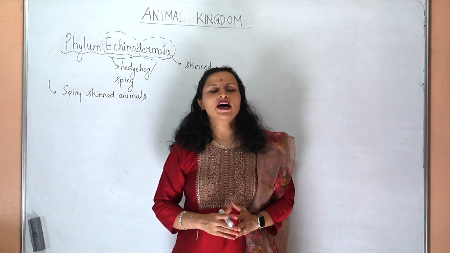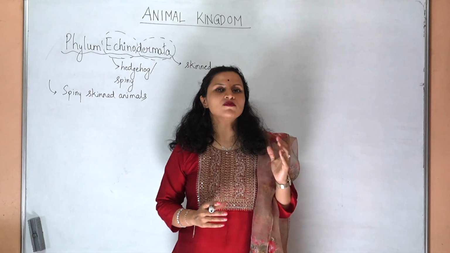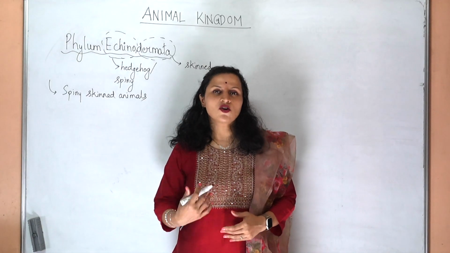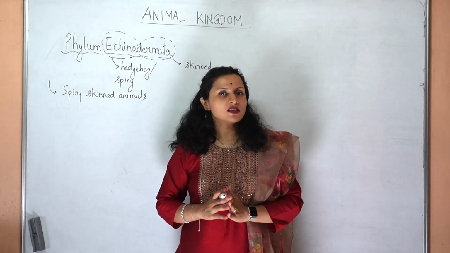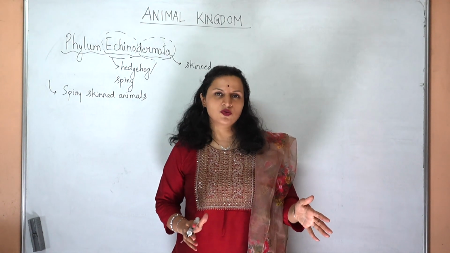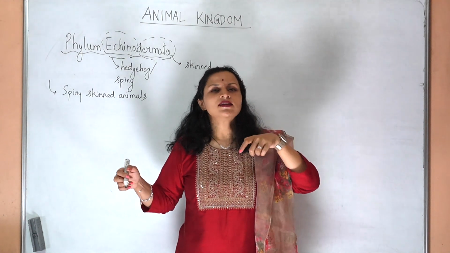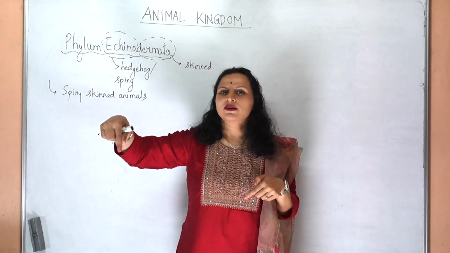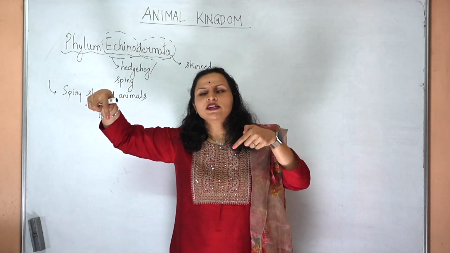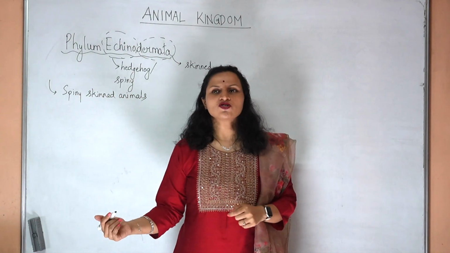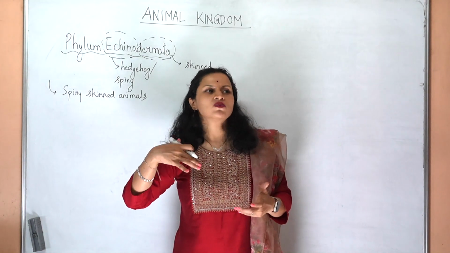Echinoderms are known to have many similarities with us compared to their similarities with the mollusks and the arthropods. We as chordates share an ancestral relationship with the echinoderms, but we have nothing to do with the mollusks or the arthropods. It could be possible that when the poriferans were evolving into annelids and mollusks, at some other point of time or at some other location, the echinoderms were also evolving into the chordates. And as such, you will find that we have multiple similarities with the echinoderms, but not so much with the mollusks.